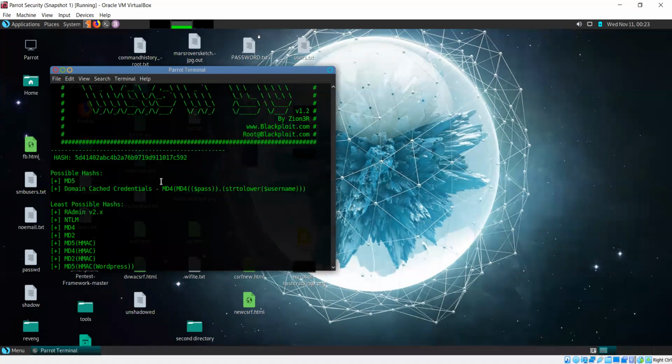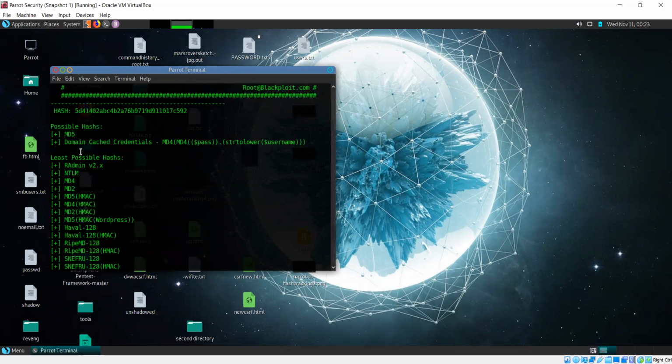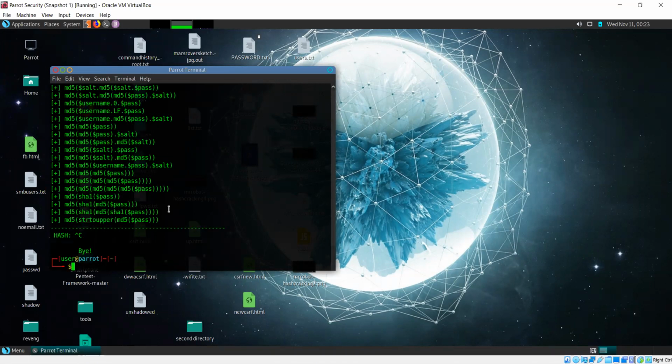So this is a very reliable tool when it comes to identifying what kind of hash you have come across. It's also going to tell you the least possible hashes. So this is not likely to be any of these values. But we are mostly concerned with the possible hashes, the first thing is MD5, and that is what we are going to continue with. You can also enter more values, but I'm not going to do that currently. So for identifying what kind of hash you have come across, this is the tool, hash identifier.